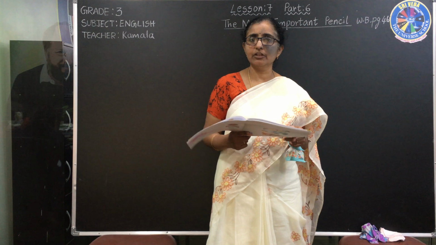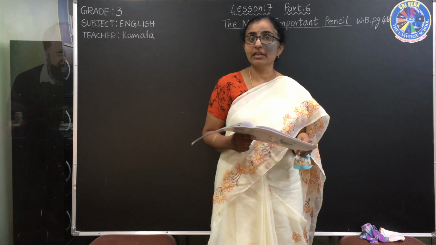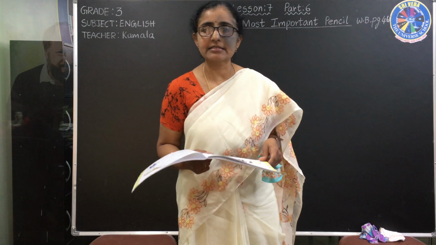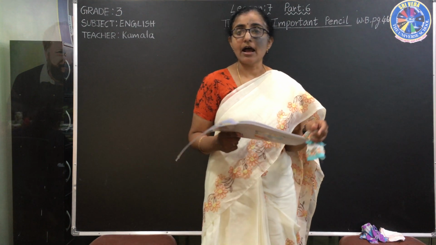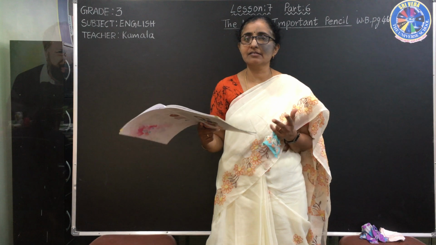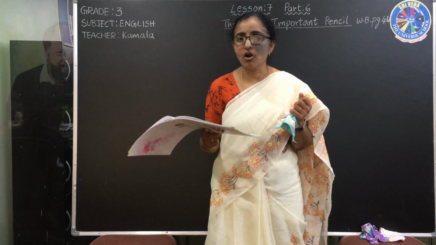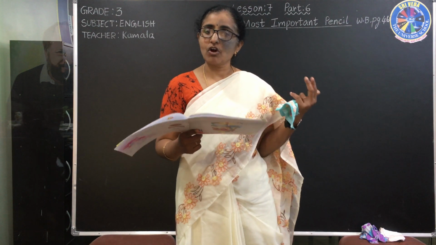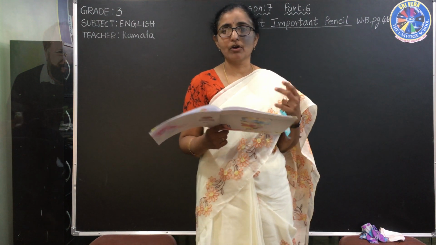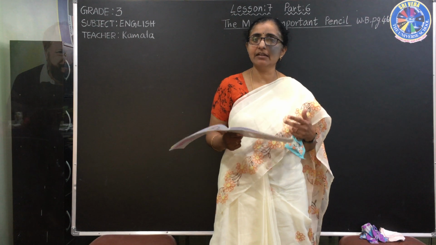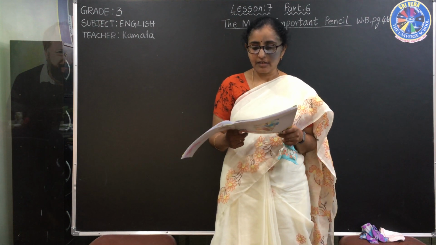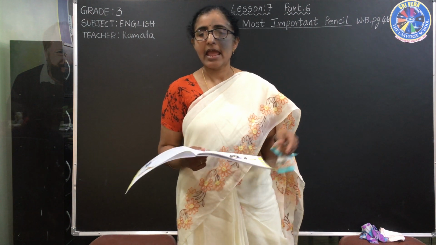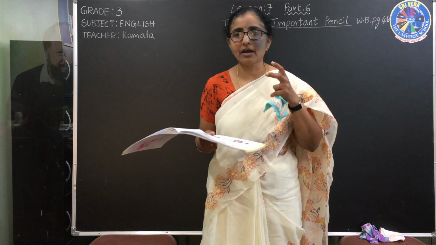Now you will learn in your EVS what continents are, how many continents there are, and which countries are in which continent, like Asia, Africa, North America, South America, Europe. You will learn that there are 7 continents. In that, Asia is the largest continent, and in Asia there are some countries.